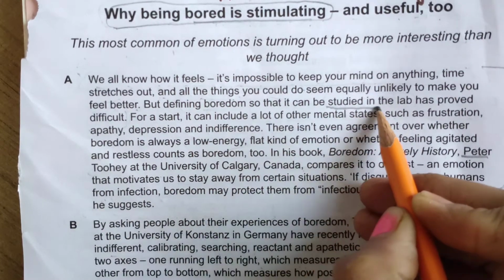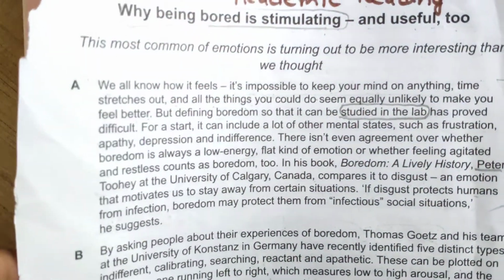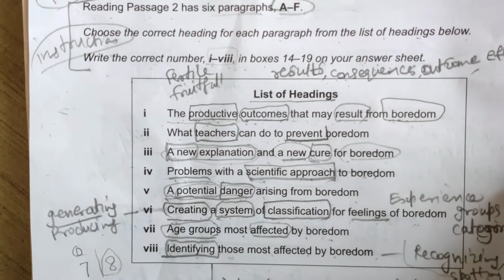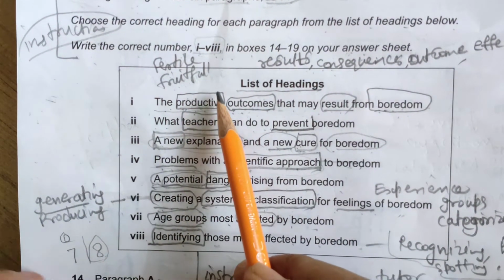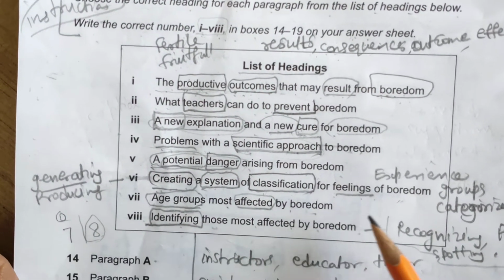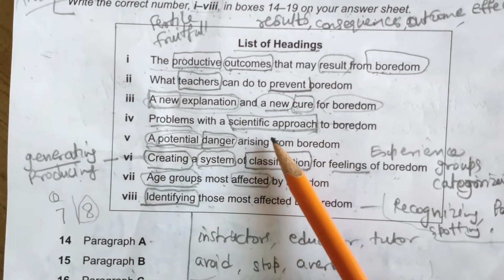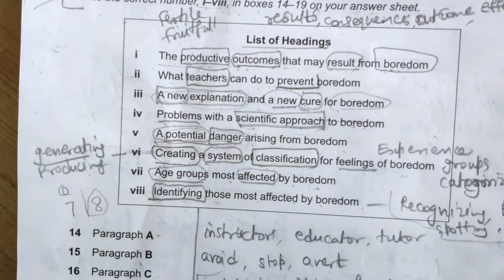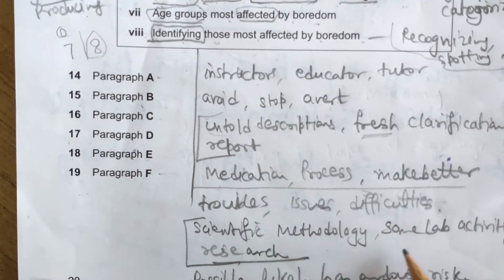Yes, that's why I always tell you in my other videos also, always underline the keywords as well as try to find the synonyms for these key lines, important words. As I told you, I got the word scientific approach. For scientific approach, I told you words like scientific methodology or some lab activities or research.